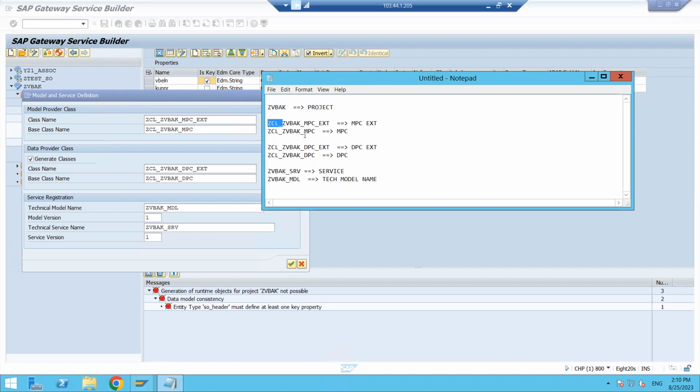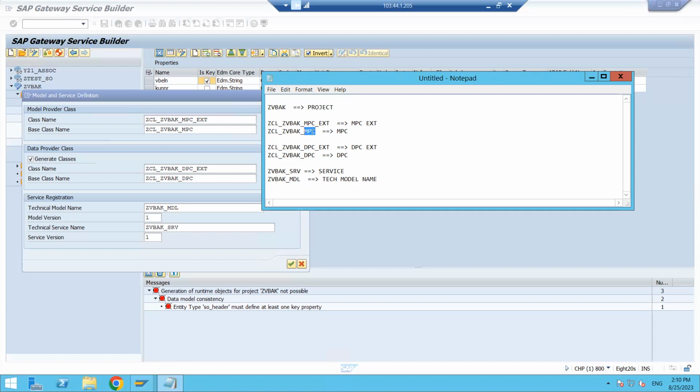Then it will add our project name, ZVBAK. ZCL is common for everything. After that it is adding the project name. And after that, whatever class type it is, MPC or DPC. So this is the MPC, I mean a model provider class.